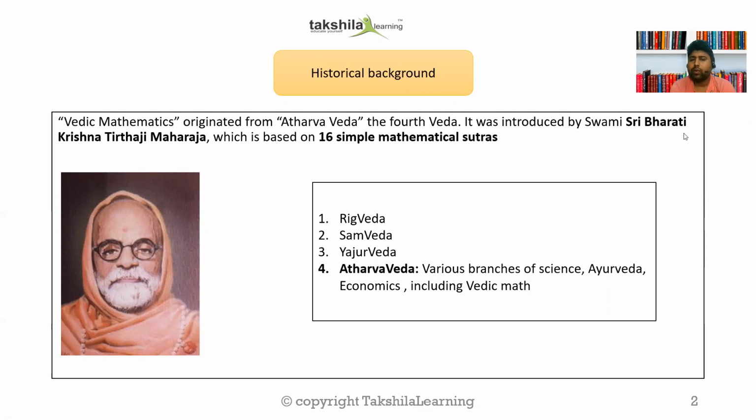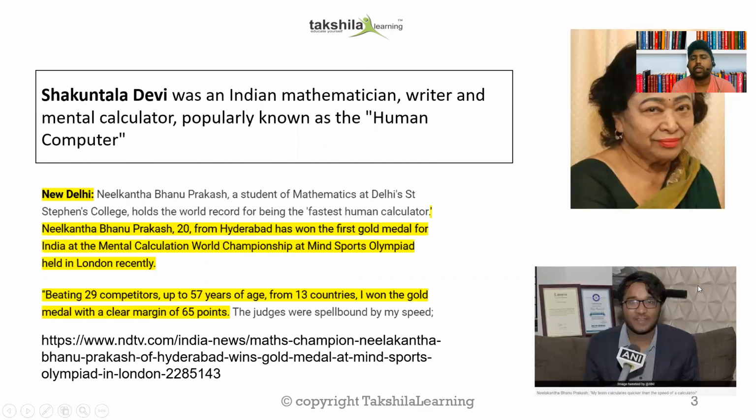Now we will be seeing some renowned persons. The first one is Shakuntala Devi, who I hope you all know was a great mathematician, writer, and mental calculator. In fact, we knew her as the human computer as well. Unfortunately, she is no more with us.